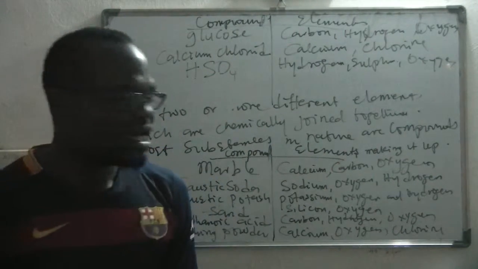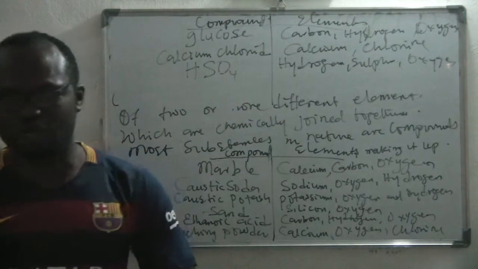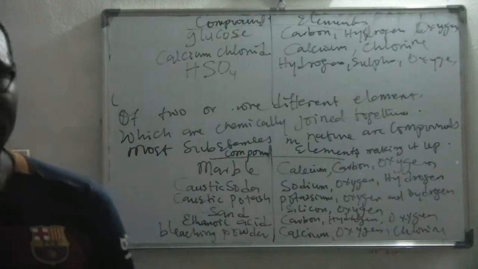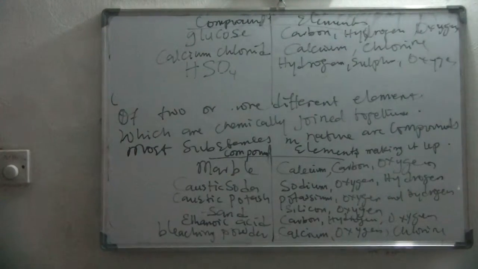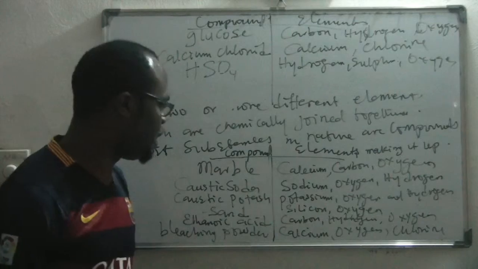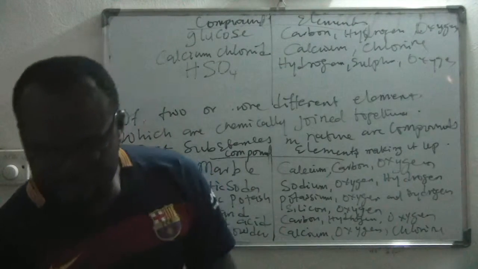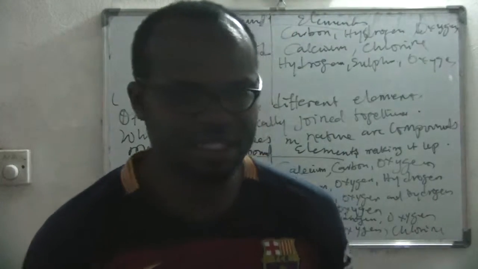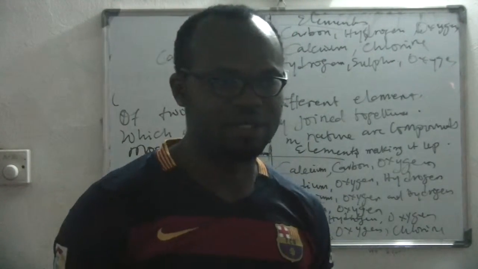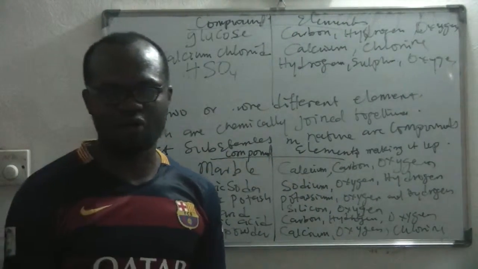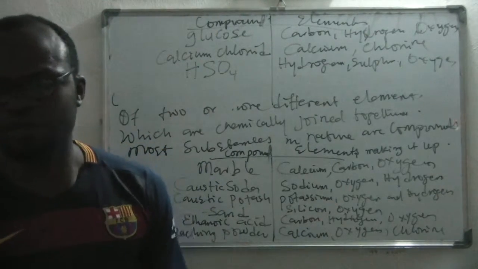And these elements could be metals or non-metals, or even metalloids, as in sand. Sand has silicon and oxygen.